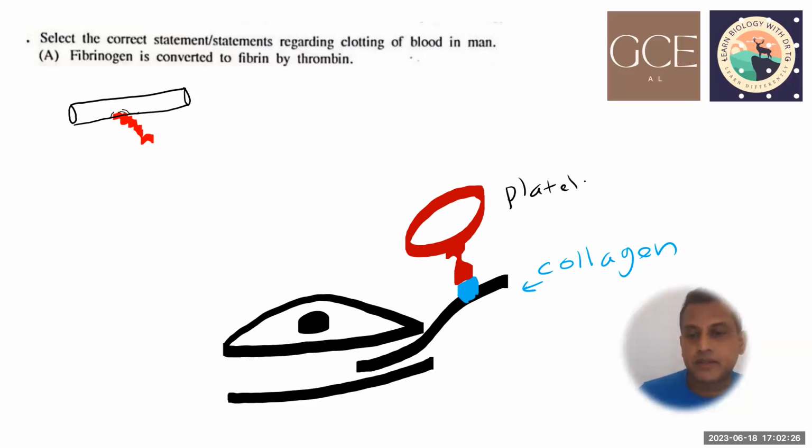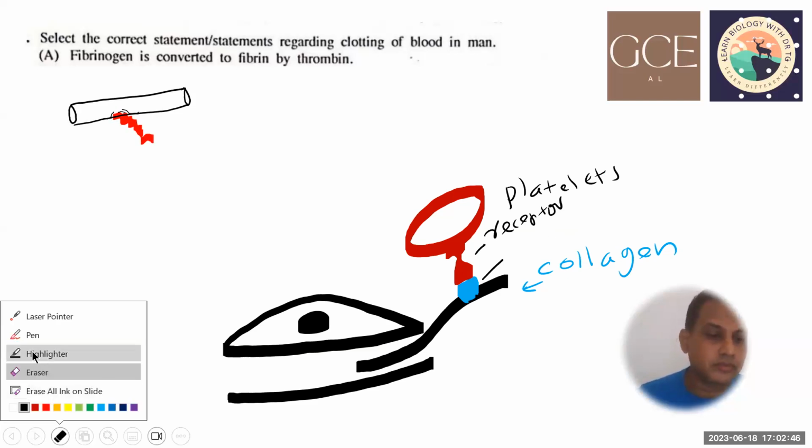Platelet, and this is the receptor, and this is a binding site. I just write here receptor, and the other one is a binding site on collagen.